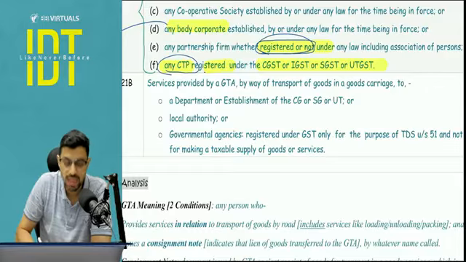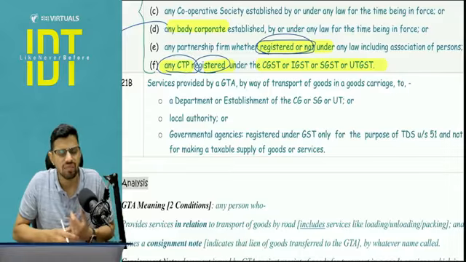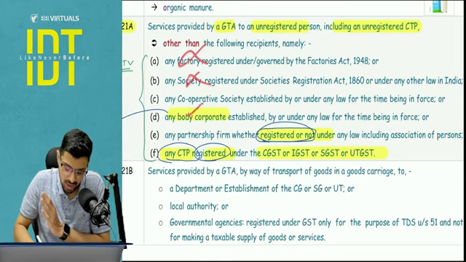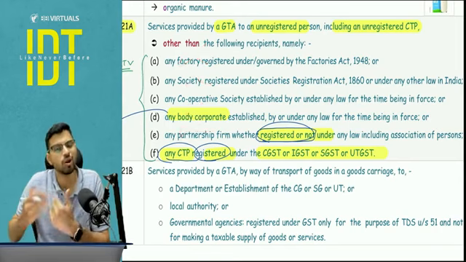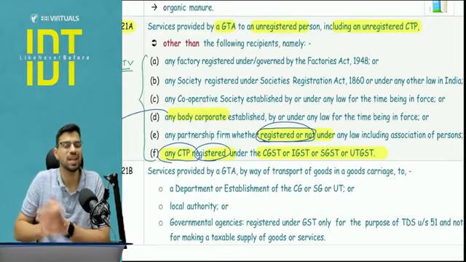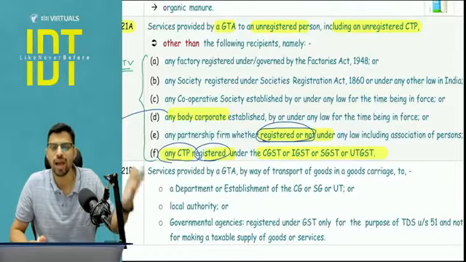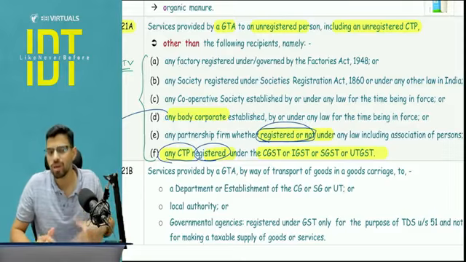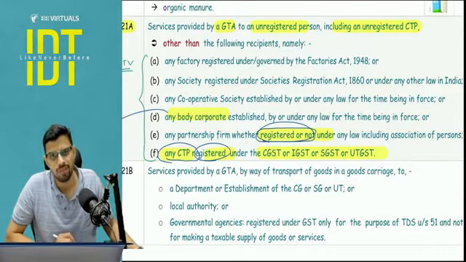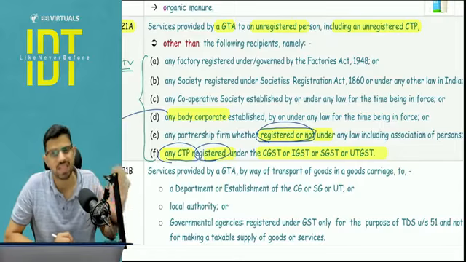And last they have used the word CTP registered. A lot of people have a misconception that every CTP is registered. No, every CTP is registered only if they make a taxable supply. So if there is a casual taxable person who is not falling under any of the factory, society, company, LLP, firm, so again, we are talking about an individual or HUF, and let's say he is not registered under GST, then in that case, he will not be covered here. So for example, I have to move my goods from place A to place B. I called a GTA service. I'm an individual. I'm not a business. I'm not a company, society, factory, partnership firm, or CTP. Then in that case, the service will be exempt. But let's say my factory or my company wants to have any service. In that case, the GST will be applicable.